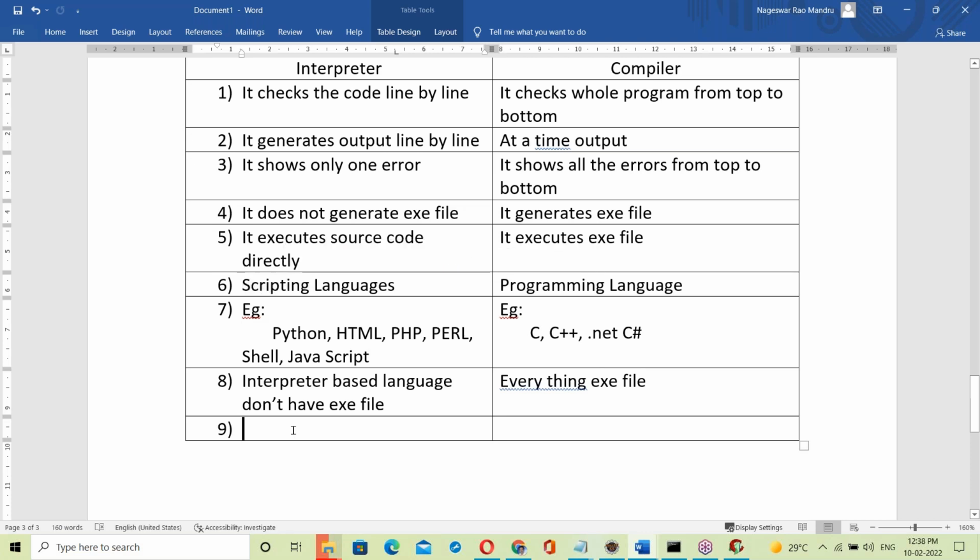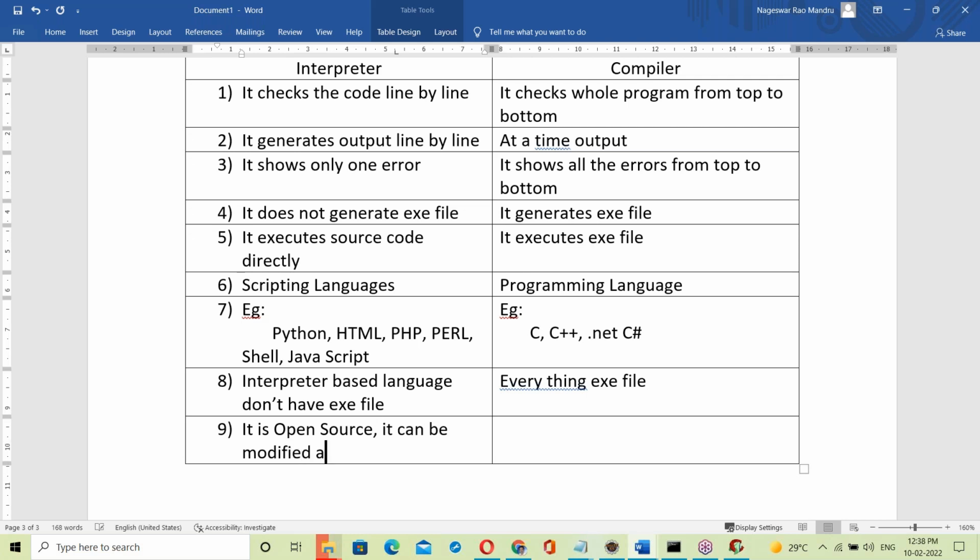Next, a scripting language can be modified anytime because it is open source. Open source means that if we are able to modify it, it is called open source. But a programming language cannot be modified. It is not open source. It cannot be modified.